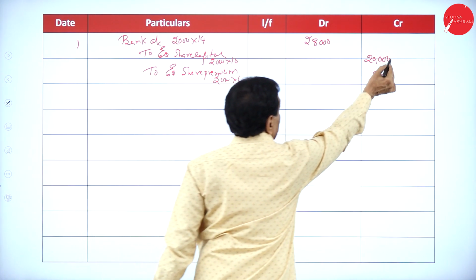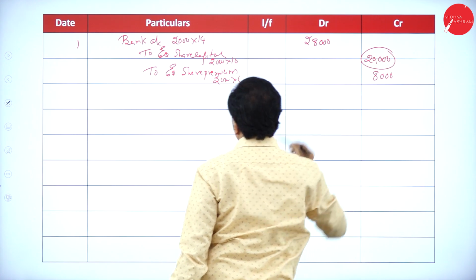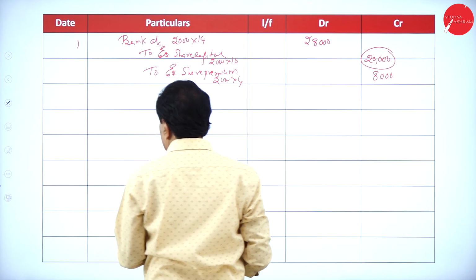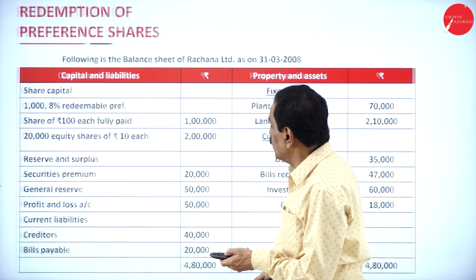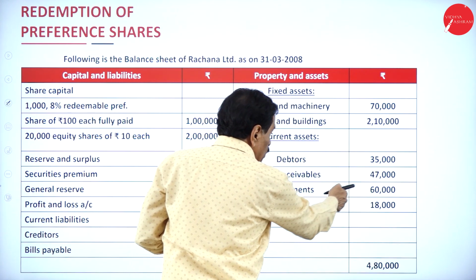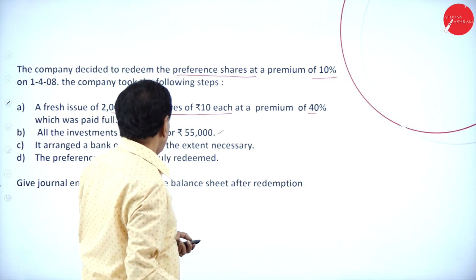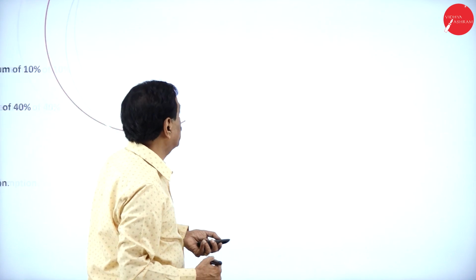So you already got how much money? 20,000 you got. You sold the investment. What's your investment value? Your investment value is 60,000. It has been sold for 55,000.